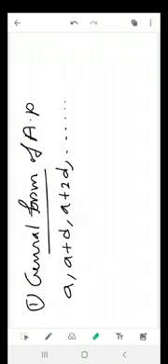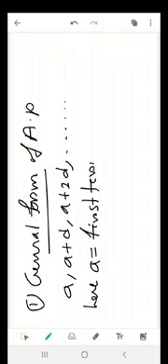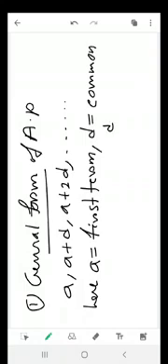Now what's the term here? This is the form of standard AP. Here a is called first term, d is called common difference. Common difference means that equal part. As this difference is common, so it is called common difference. Okay, this is the general form of AP.